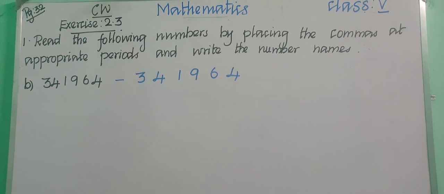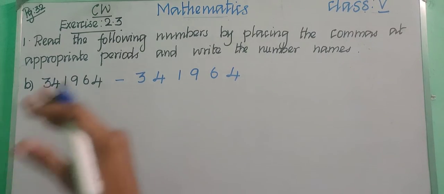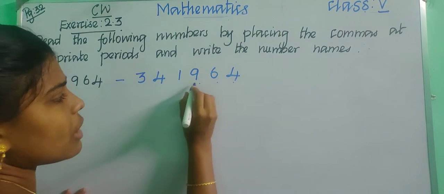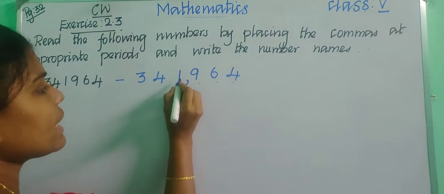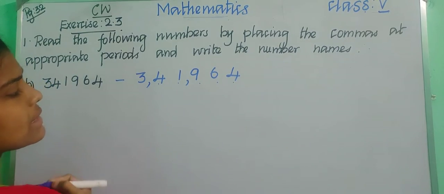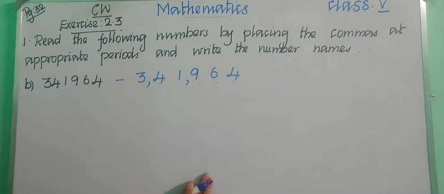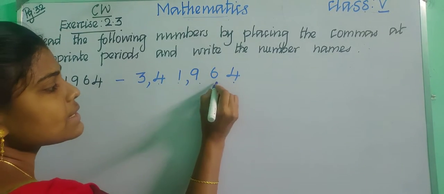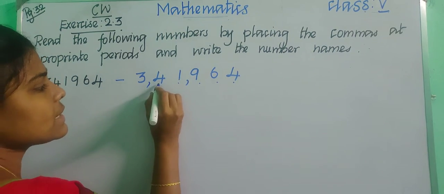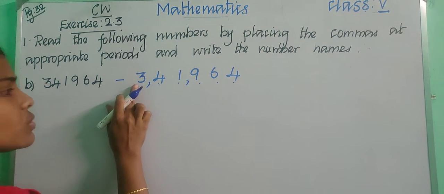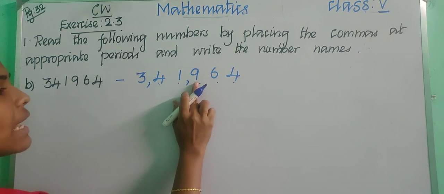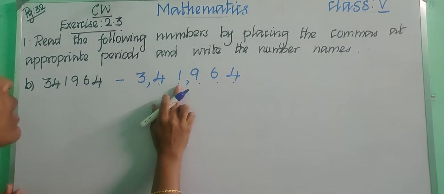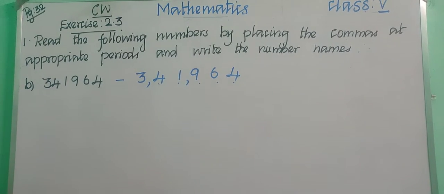Now we are going to place the comma. We count from the right to left: from the right, 1, 2, 3. Count 3 and insert a comma. And again count 2: 1, 2, and insert a comma. Now we can read the number. First say the place values: ones, tens, hundreds, thousands, ten thousands, lakhs. So 3 lakhs 41,964. Okay, children, let us write the number name.